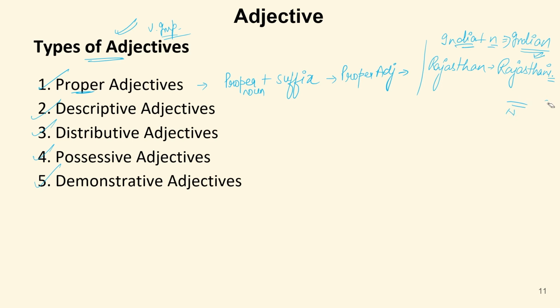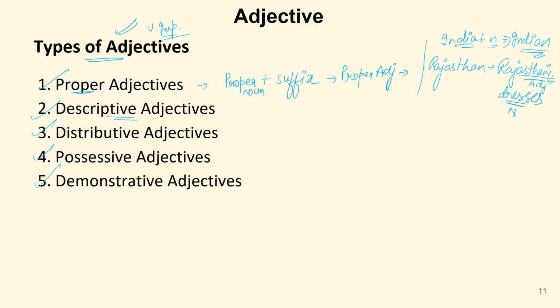Or if I say Rajasthani dresses, so dresses are noun, whereas Rajasthani is adjective qualifying these dresses, telling us about these dresses. So Rajasthani is a proper adjective.